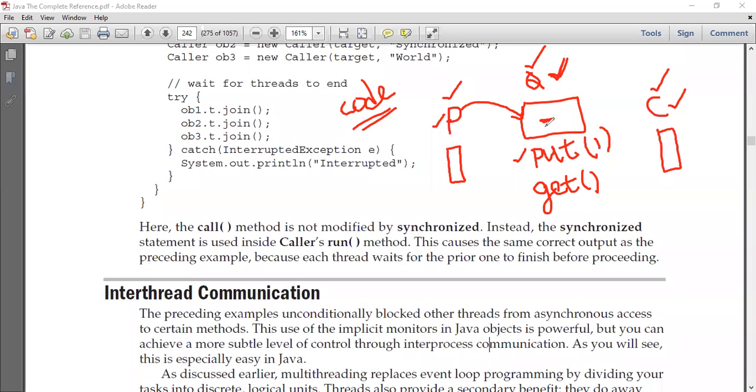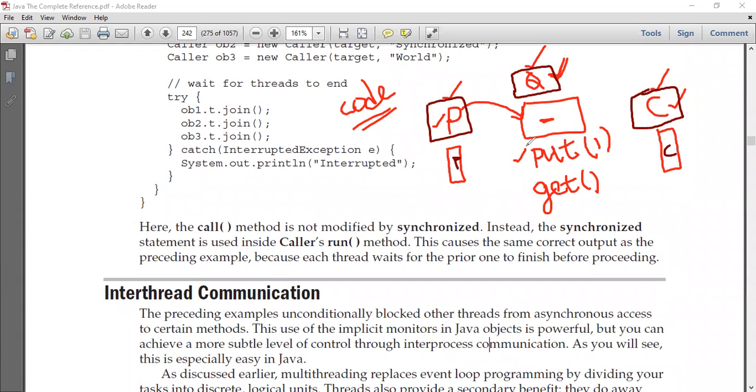So in this program, we have three important classes. One is a class called Producer. Since the producer is a thread, we are going to write a class called Producer which implements the Runnable interface. Next, we are going to write a class called Consumer, which also implements the Runnable interface, because the producer is a thread and the consumer is a thread. And next, we are going to write a class called Queue.